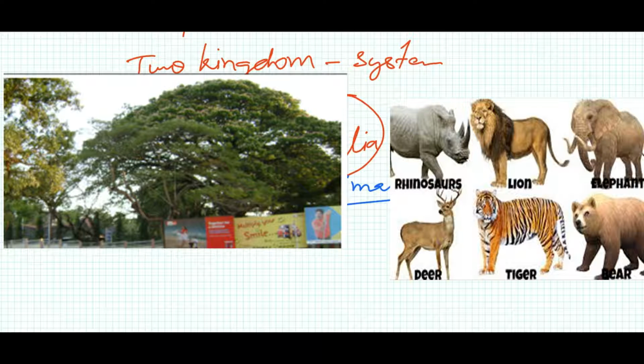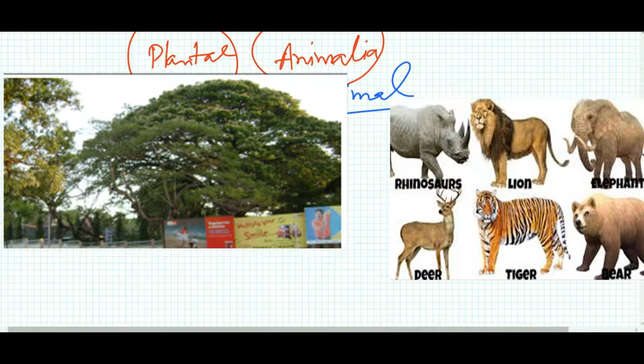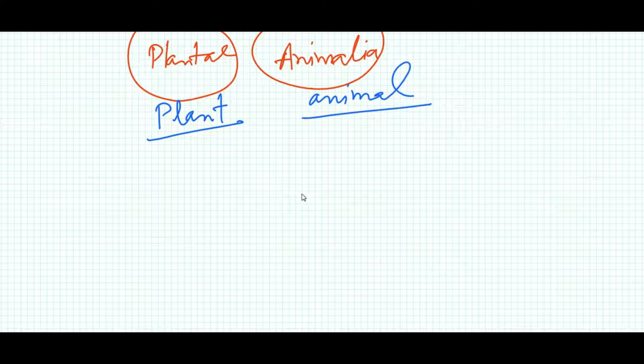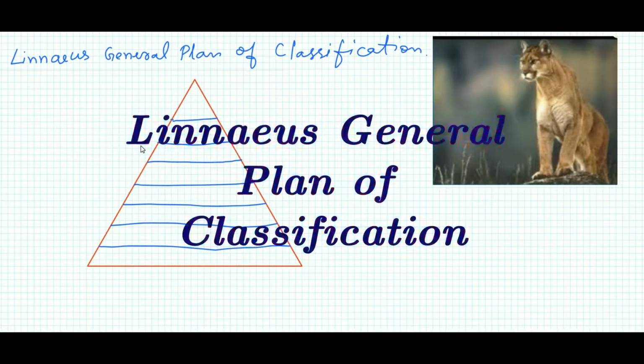Now further, Linnaeus gave a general plan of classification, which is important to understand because this general plan is also valid today, and it gives a more scientific way of classifying animals and plants on the basis of certain characteristics. Now I am going to explain the Linnaeus general plan of classification of organisms.